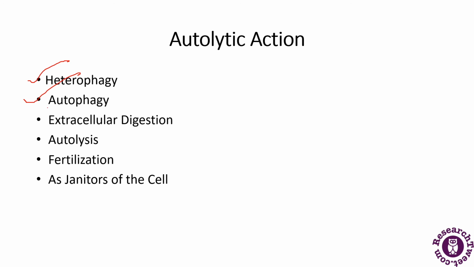Next is fertilization. The acrosome of a sperm head is a giant lysosome that is ruptured, and it releases enzymes on the surface of the egg. This provides the way for the sperm to enter the egg by digesting the egg cell membrane. So this is fertilization.